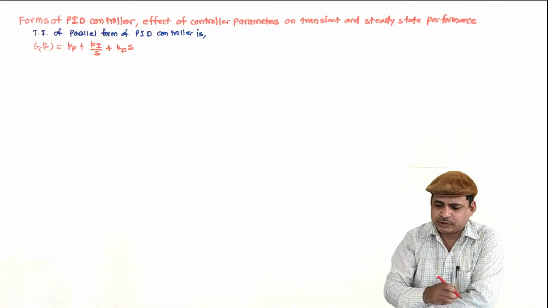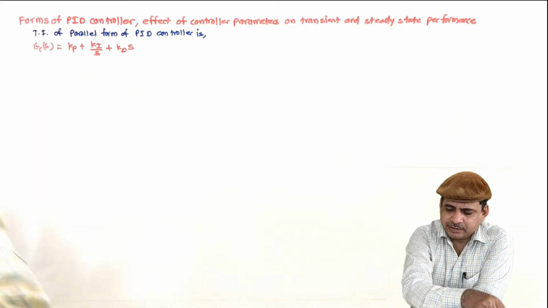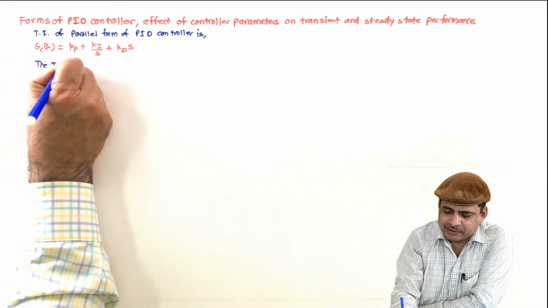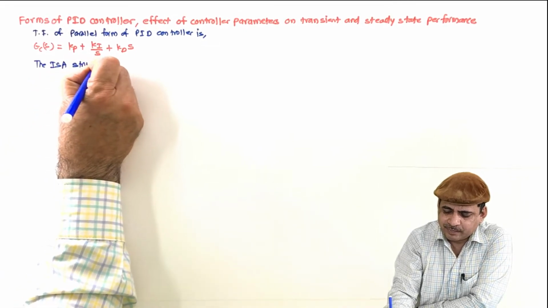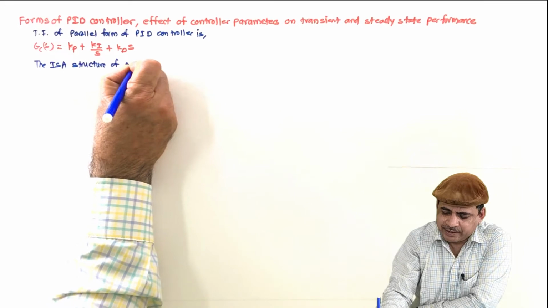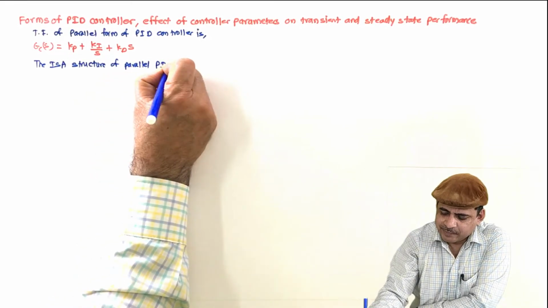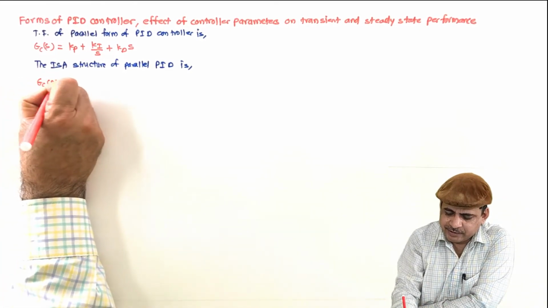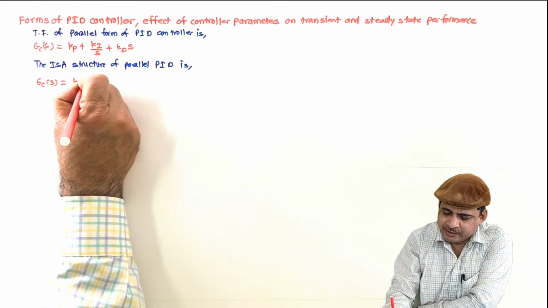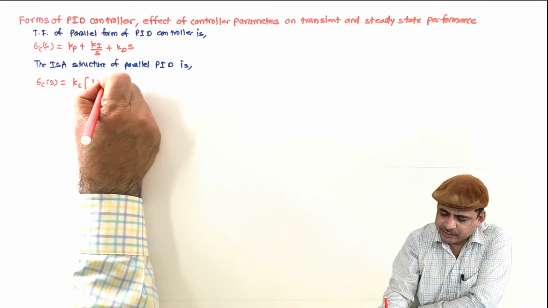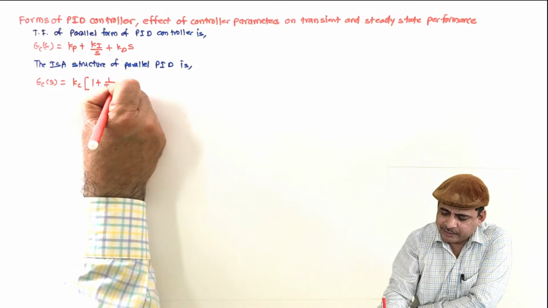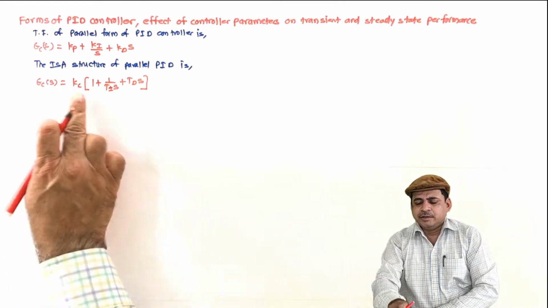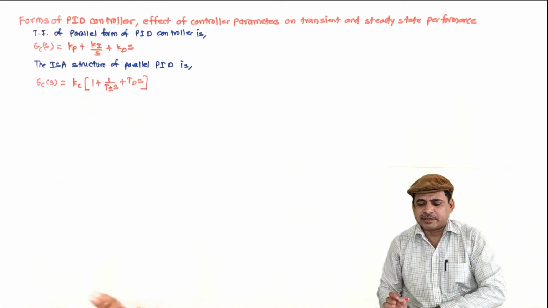In those standards, it is represented as the ISA structure of parallel PID, which is Gc(s) = Kc(1 + 1/(Ti s) + Td s), and this form we have discussed in the previous lecture.